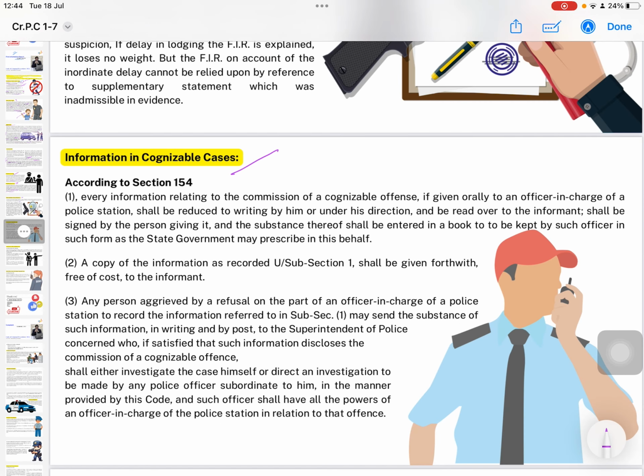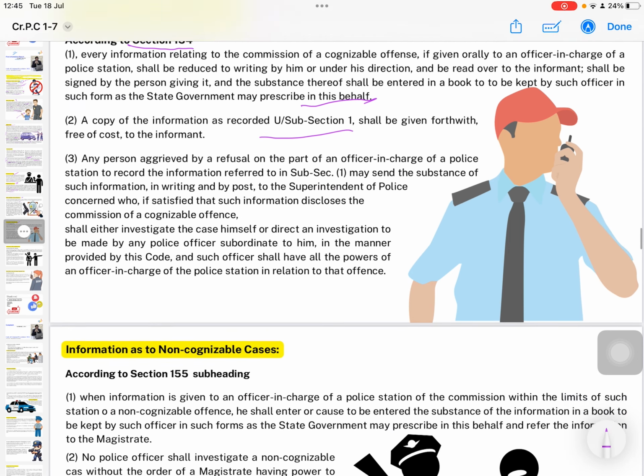Information in cognizable cases. According to Section 154, every information relating to the commission of a cognizable offence, if given orally to an officer in charge of a police station, shall be reduced to writing by him or under his direction, and be read over to the informant, shall be signed by the person giving it, and the substance thereof shall be entered in a book to be kept by such officer in such form as the state government may prescribe in this behalf. A copy of the information as recorded under subsection 1 shall be given forthwith free of cost to the informant.